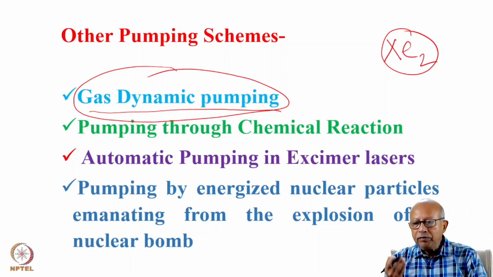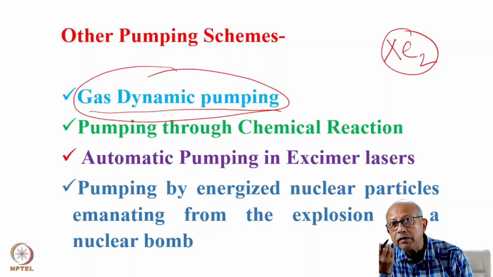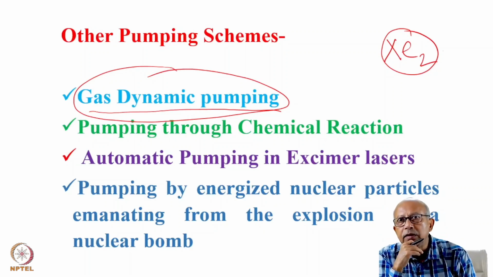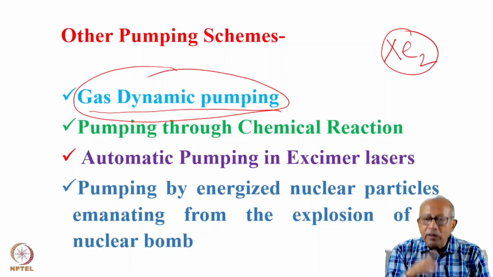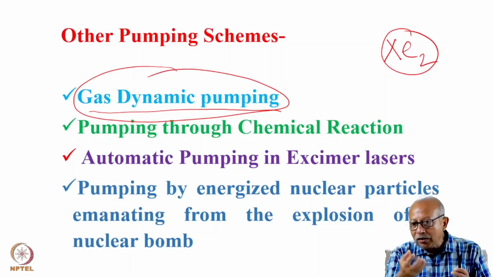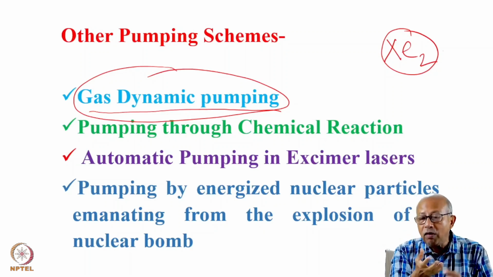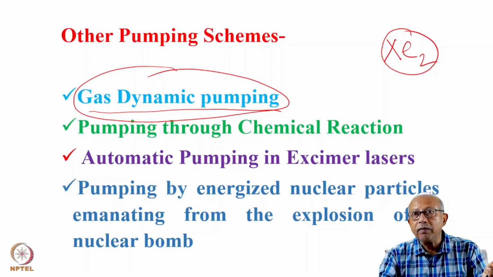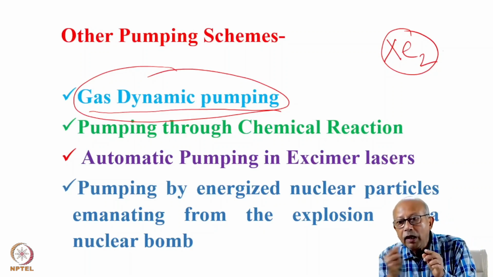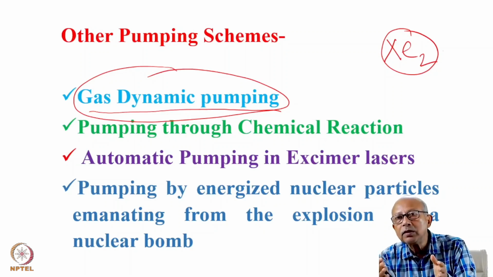After nuclear fission, the fission particles carry enormously high kinetic energy, and you once again utilize this energy. You transfer this kinetic energy through inelastic collision, just as in electrical pumping by inelastic collision with electrons, with the atomic or molecular species that makes your laser system.